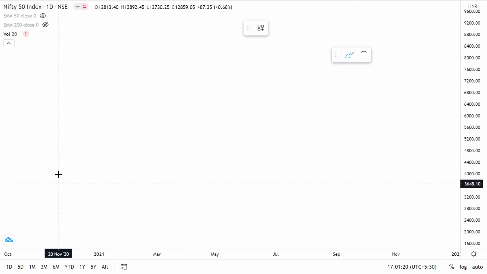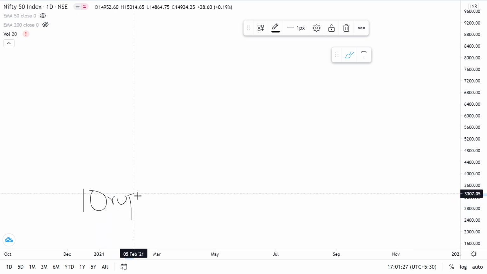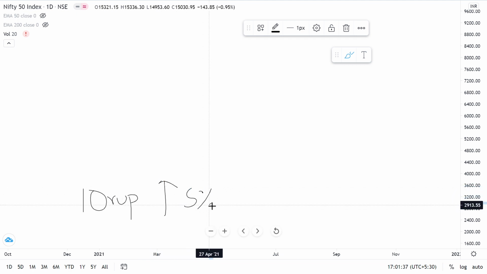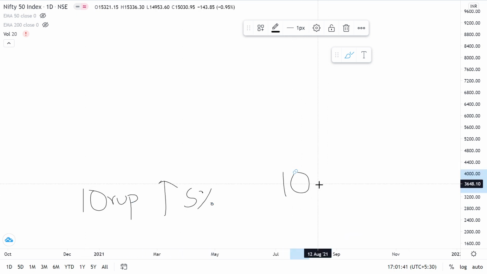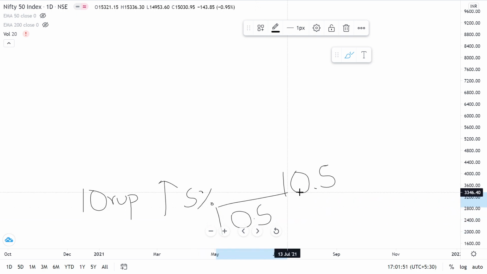The reason behind that: suppose you invested in a company and the price of the share is 10 rupees today, and the results were good. The result is announced, and the stock price jumps by 5%. Now the price of the share becomes 10.5. So you earned 0.5 rupees in this price increase. This is what you made.